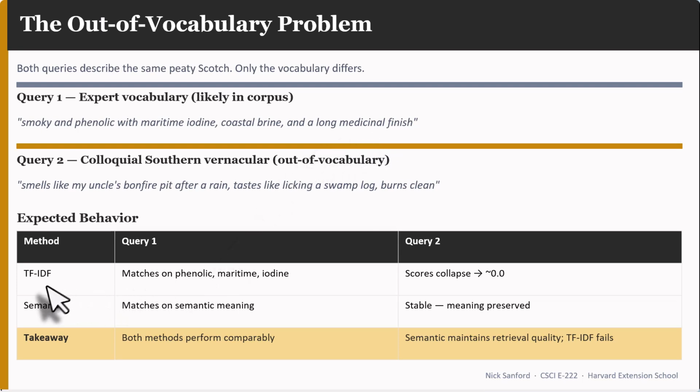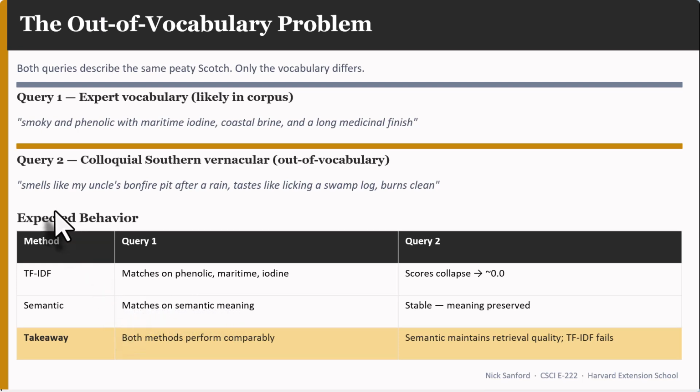So when we do the TF-IDF matching, we're going to match on a whole bunch of those words, and the TF-IDF will return high values. We'll get good matching. The semantic is going to match because it's using the same words, it's going to be returning the same concepts. And so the semantic model should also have similar high matches in the corpus.